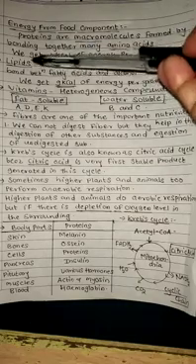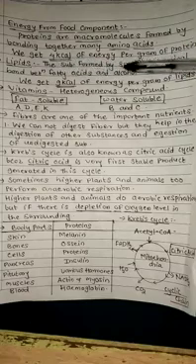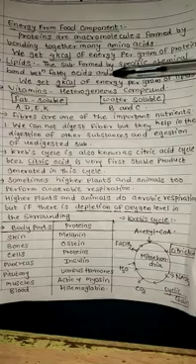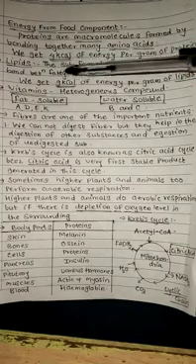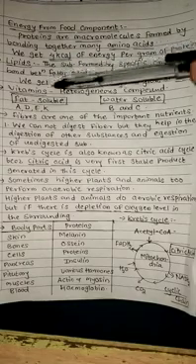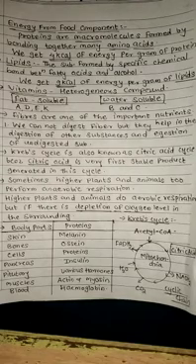Then next is lipid. What are lipids? The substance formed by a specific chemical bond between a fatty acid and alcohol is called lipids.